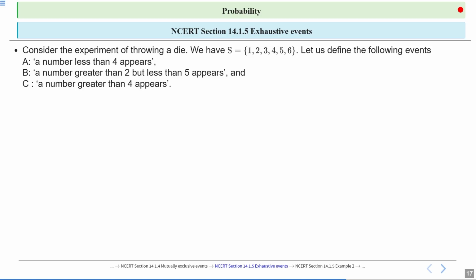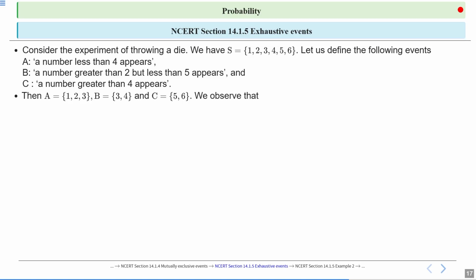For understanding exhaustive events, first we consider the experiment of throwing a die. We have the sample space S equal to {1, 2, 3, 4, 5, 6}, and let us define the following events. A is the event a number less than 4 appears. B is the event a number greater than 2 but less than 5 appears. And the event C is a number greater than 4 appears. Then event A is {1, 2, 3}, event B is {3, 4} and event C is {5, 6}.